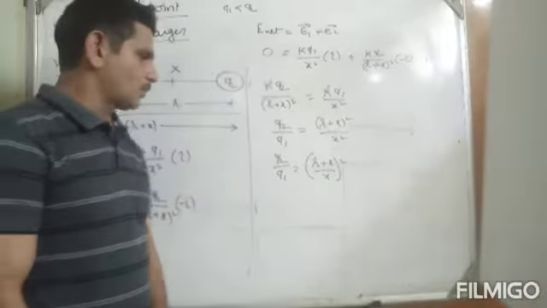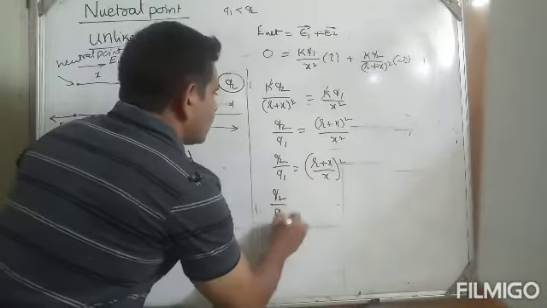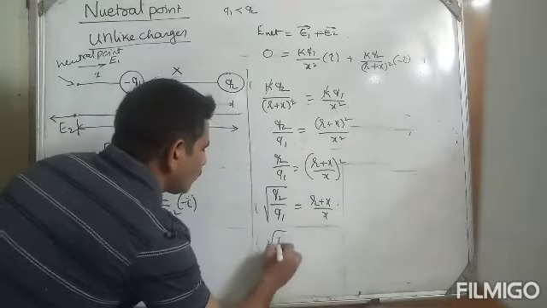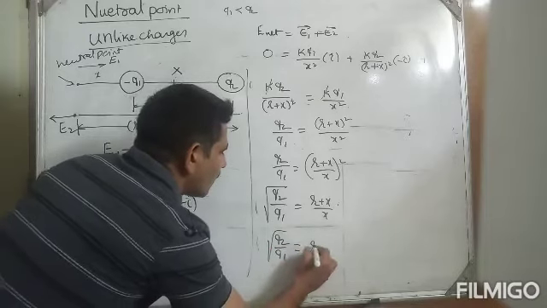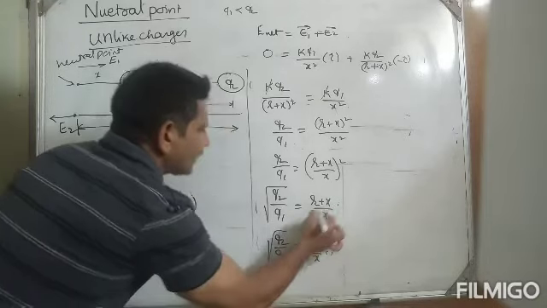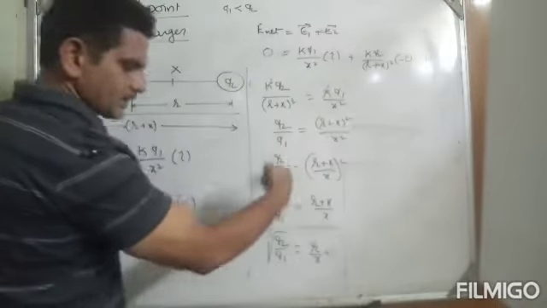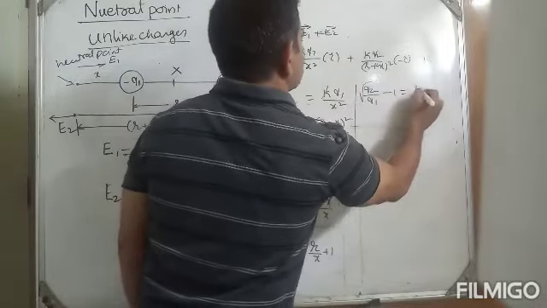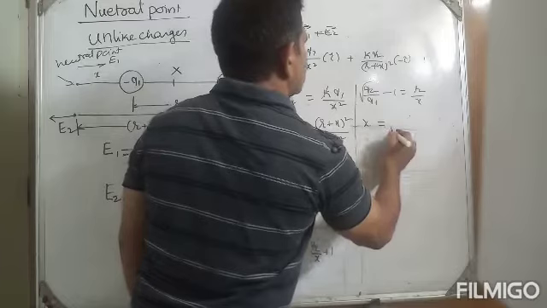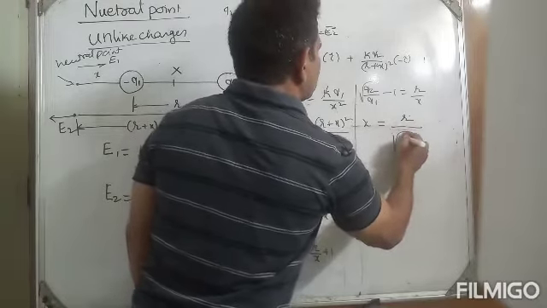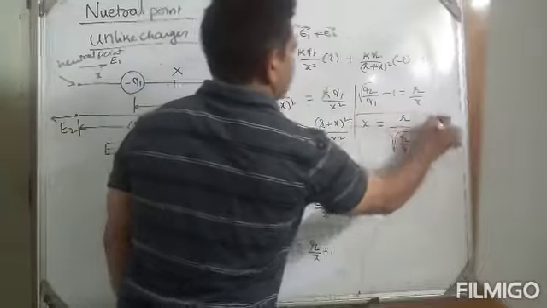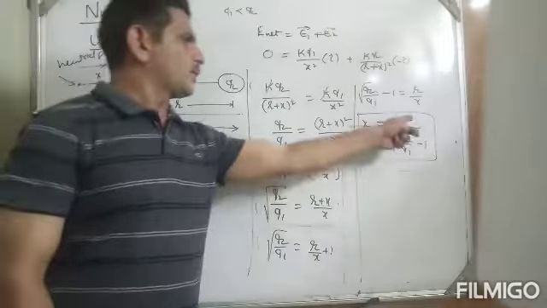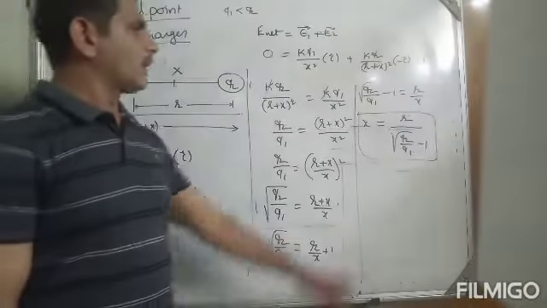Any confusion? No matter. So Q2 by Q1, once the square root R plus x by x, therefore root over Q2 by Q1 is equals to R by x plus 1. So once plus will come this side, this will be minus: root over Q2 by Q1 minus 1 is equals to R by x. So x is equals to R by root over Q2 by Q1 minus 1. Like that, distance of the neutral point from the smaller charge will be x is equals to R by root over Q2 by Q1 minus 1.